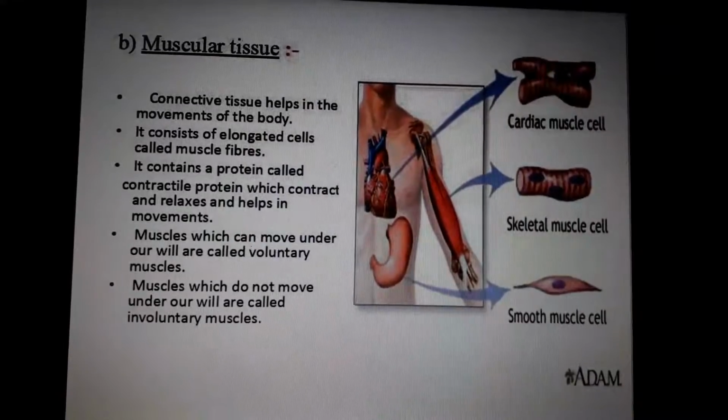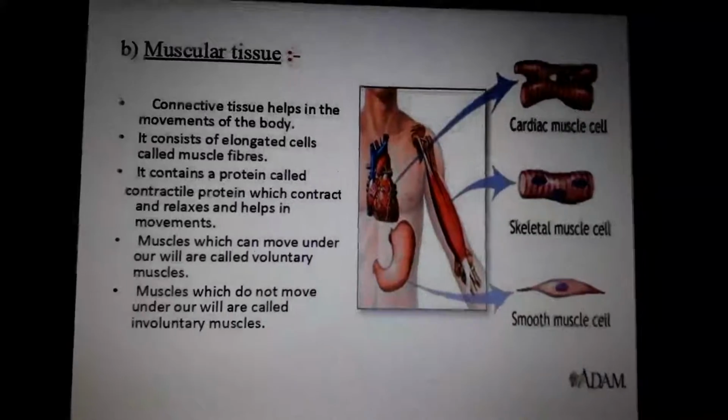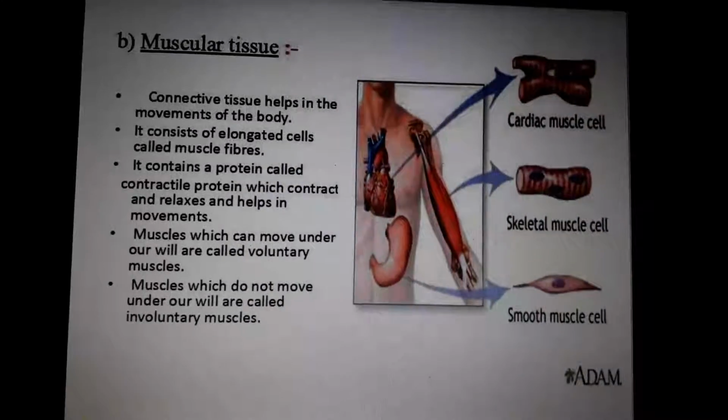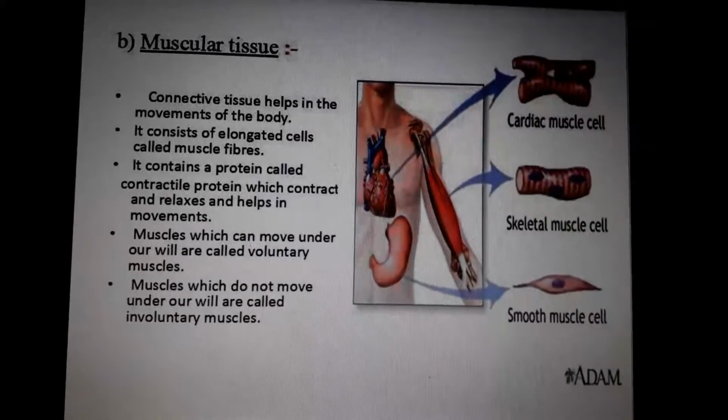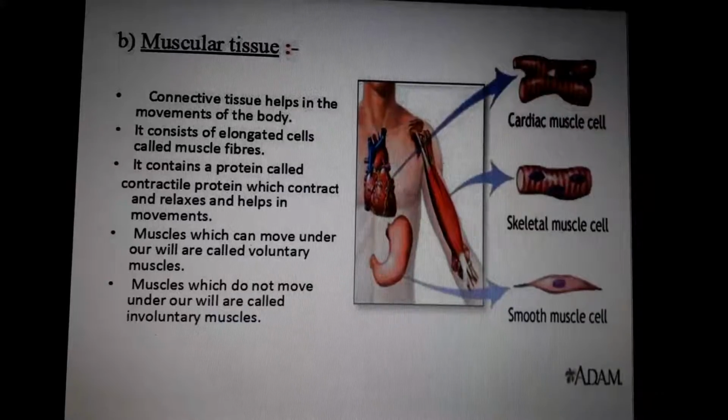Muscular tissues help in the movement of the body. They consist of elongated cells called muscle fibers, which contain a protein called contractile protein, which contracts and releases and helps in movements. So how does this muscular tissue help us move?